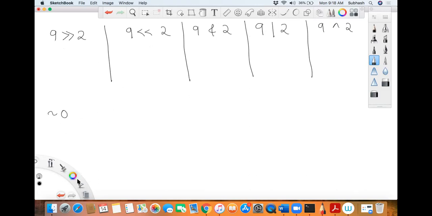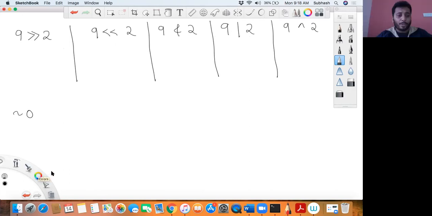For now, how do you represent 9 in binary? I told you, whenever you are working with bitwise operators, it is your duty to represent that number in binary, and only then will you be able to apply these bitwise operators. So I'll represent this number in binary. I'll make use of 8 bits for your understanding, that is 0 0 0 0 1 0 0 1, this is 9. Now I have to right shift this 2 times.